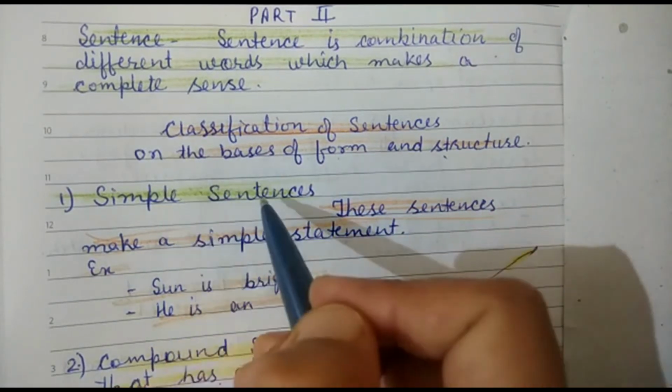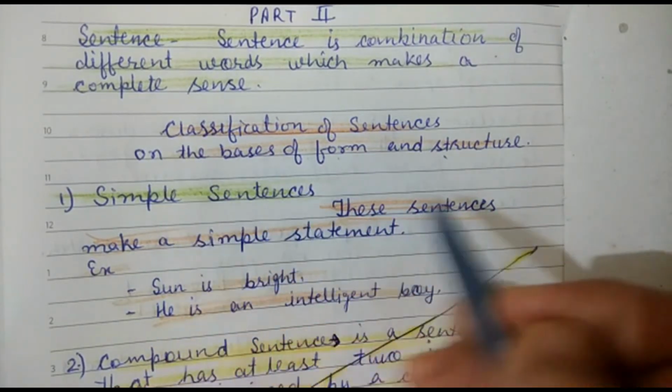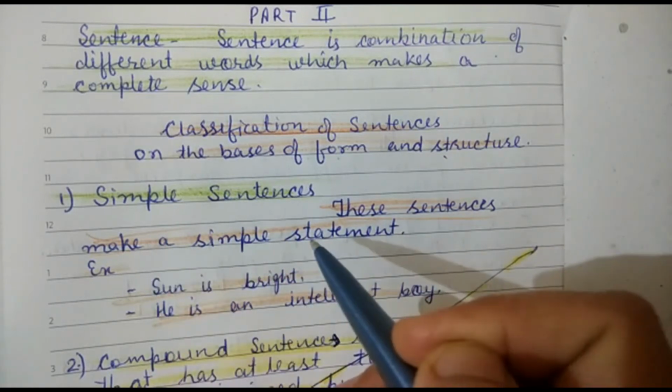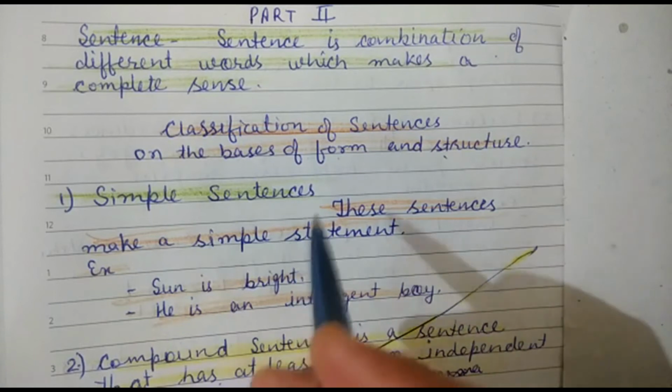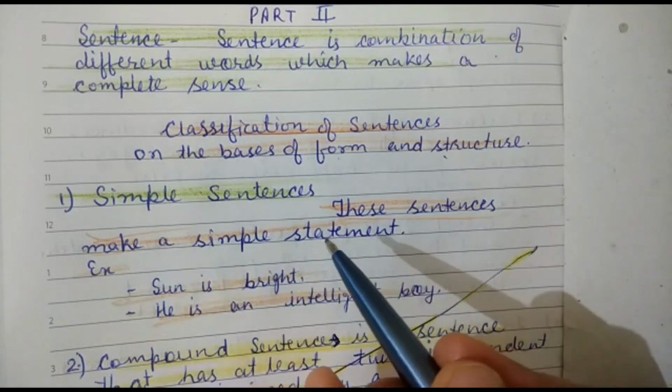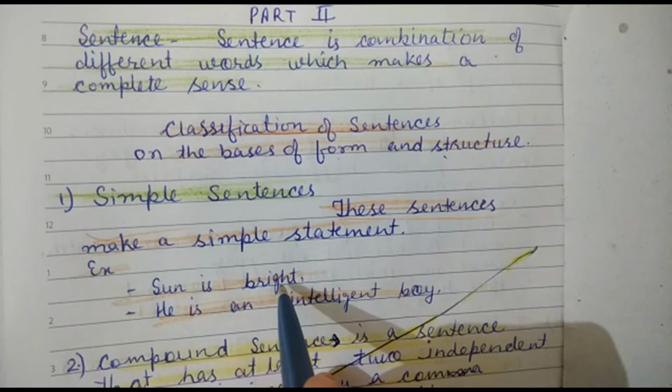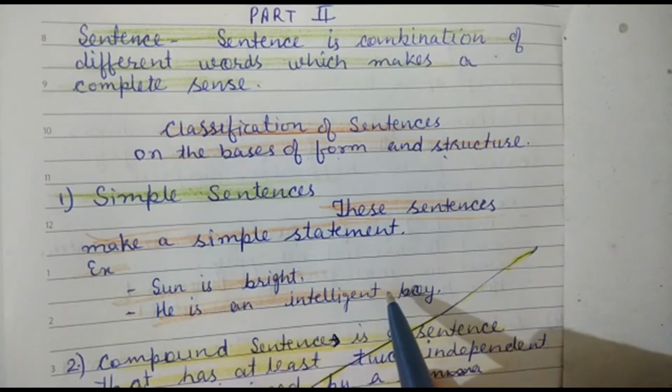First is our simple sentences. These sentences make a simple statement, simple sense. Here is a subject and a predicate. For example, the sun is bright. He is an intelligent boy.